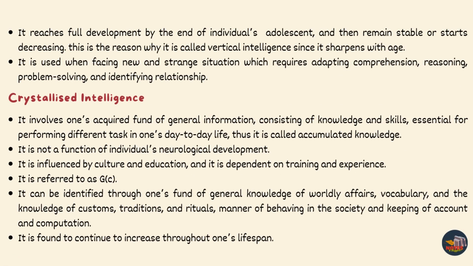It reaches full development by the end of an individual's adolescence, and then remains stable or starts decreasing. This is the reason why it is called vertical intelligence, since it sharpens with age. It is used when facing new and strange situations which require adapting comprehension, reasoning, problem solving, and identifying relationships.